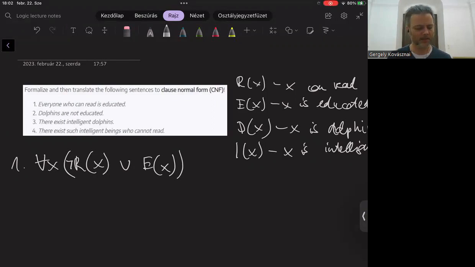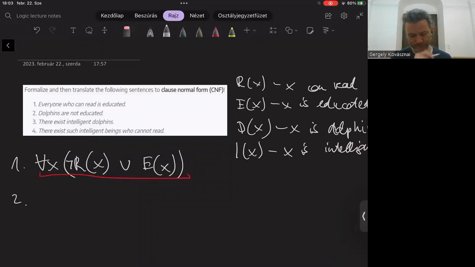This is in CNF. You cannot see any existential quantifiers. The quantifier for x is in the front, in the prefix, and the scope is quantifier free and is in CNF. Great. And this is a clause, actually. This is our first clause.